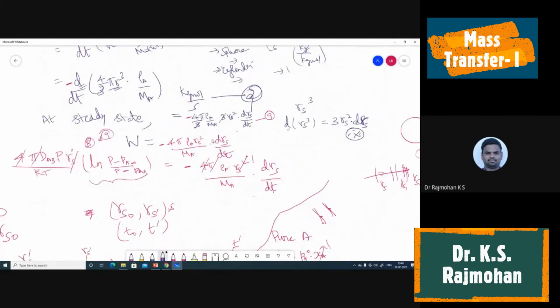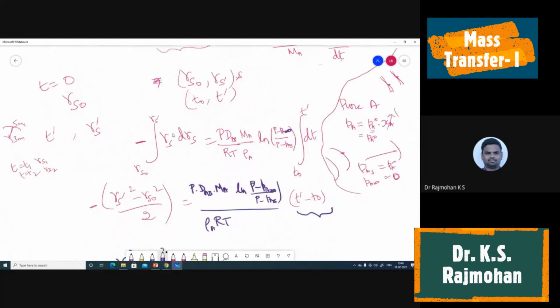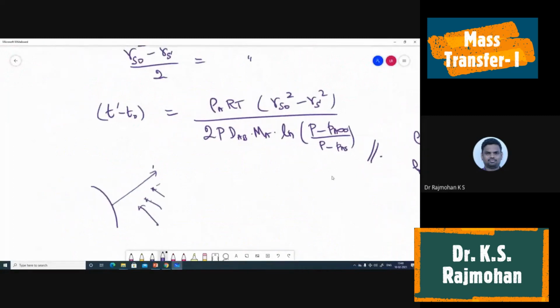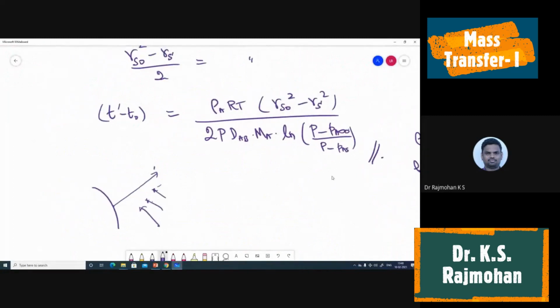When you make the balance between W and the rate of vaporization, here RS and RS square are there, so one RS got cancelled. Whereas here, the surface area is also going to change, so accordingly there will be a minor change, and you may have a different RS coming into the picture in this place. Okay, but the procedure is ditto. So we have to follow the same procedure to arrive at the expression to determine the time required.